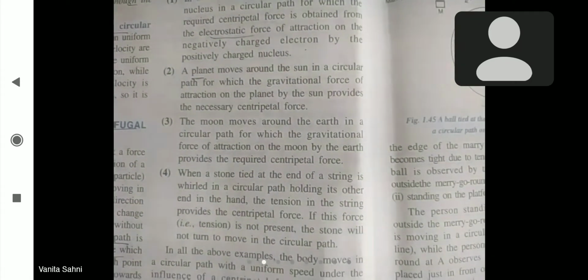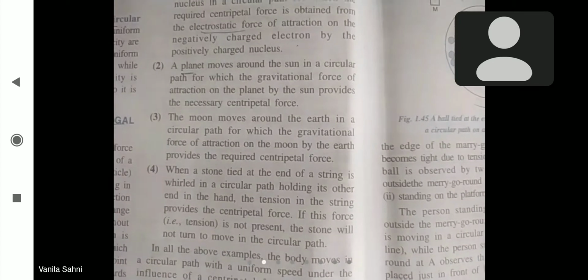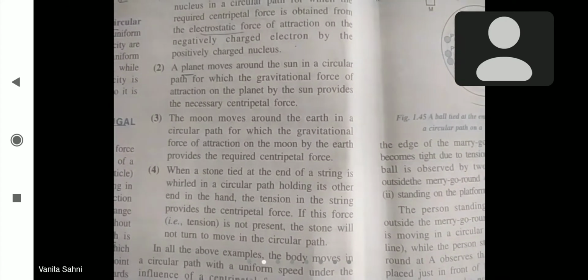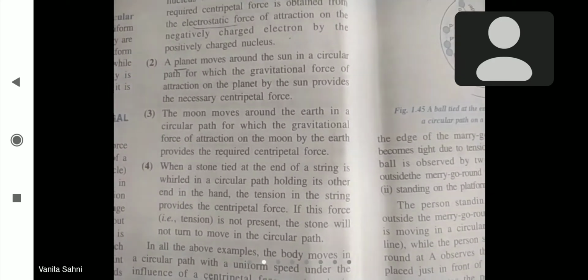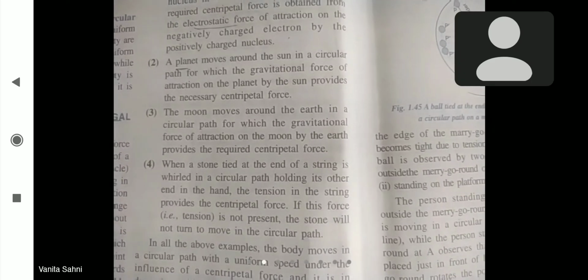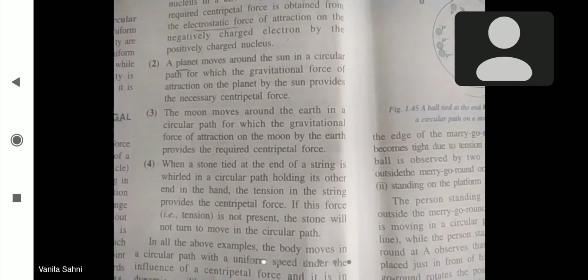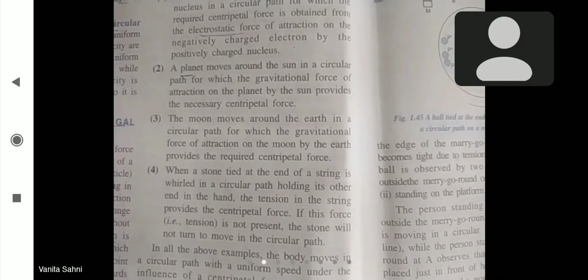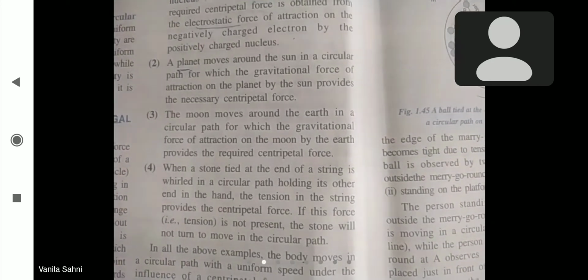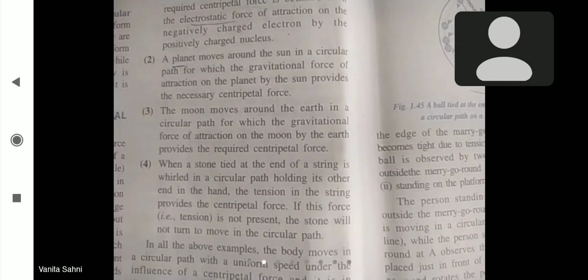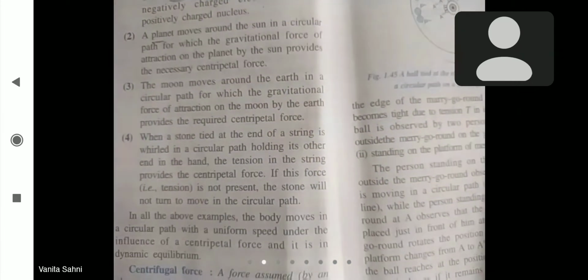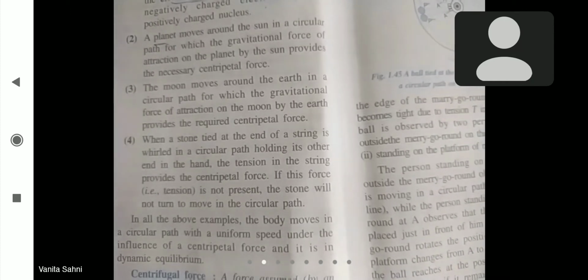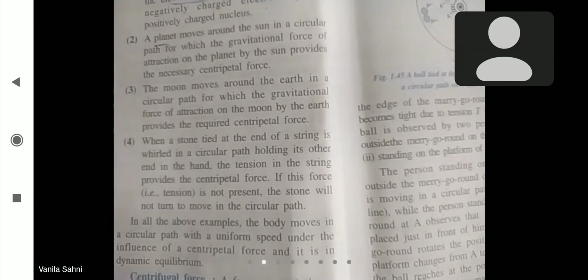Secondly, the second example is planets. All the planets which are revolving around the sun are attracted towards the sun due to a force which provides the centripetal force. Necessary centripetal force is provided by the gravitational force of attraction between the sun and the planet. Similarly, any satellite moving around a planet, like the moon revolving around the earth, is moving because of the centripetal force provided by the gravitational force of attraction between the earth and the moon.